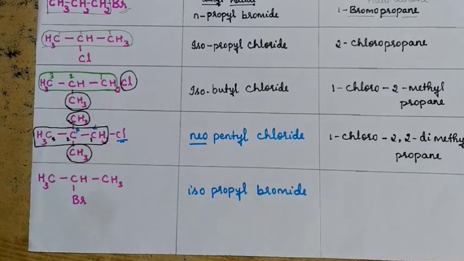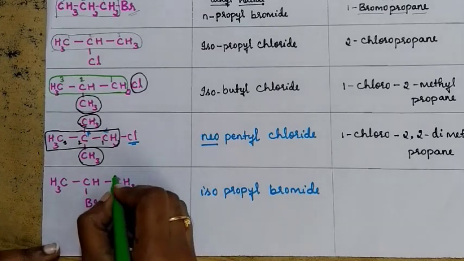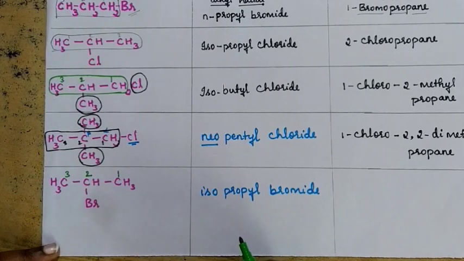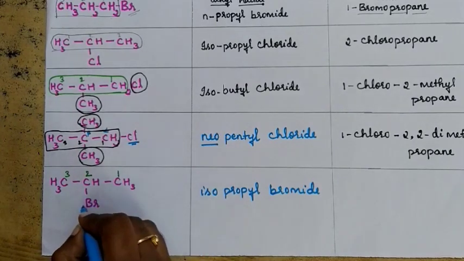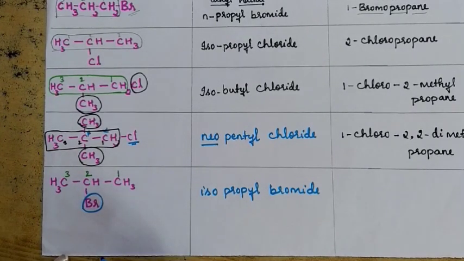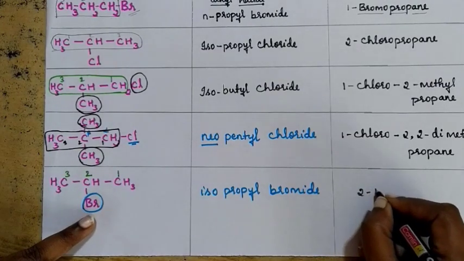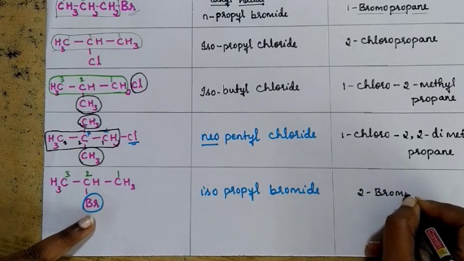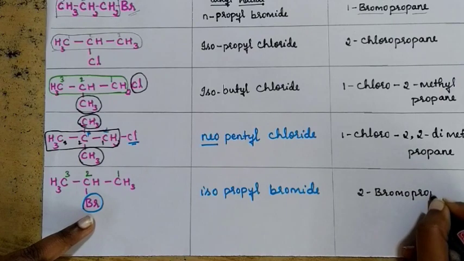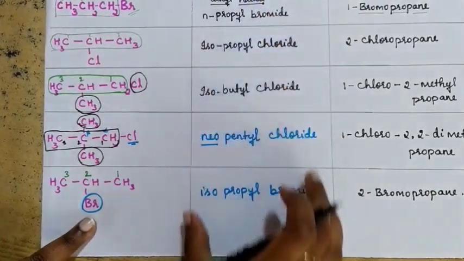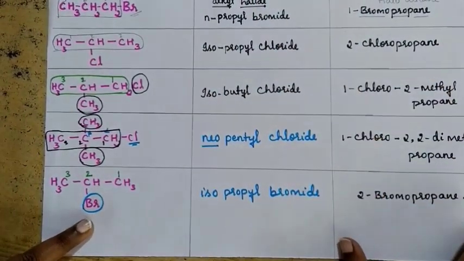And how do you write the IUPAC name? To write the IUPAC name, first you need to select the parent chain and then give the position of the carbon atom. This bromine is on the second carbon atom. So what is the name going to be? 2-bromopropane. Understood now, guys, how to write these common names and IUPAC names?